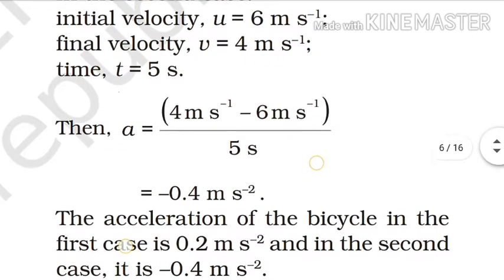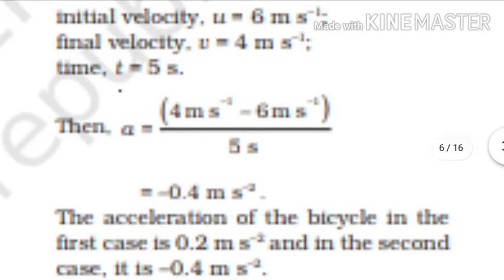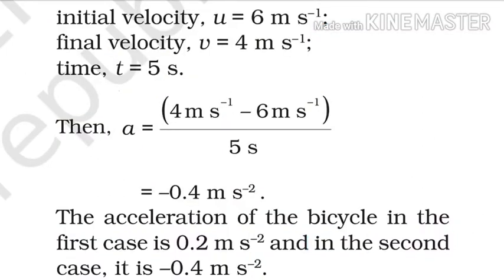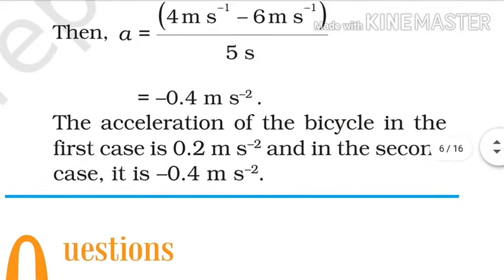Then the acceleration in this case will be final speed minus initial speed divided by time taken, that is 4 minus 6 divided by 5, that is equal to minus 0.4 meter per second square. Here the minus sign indicates that the acceleration acts as a retardation. It means the speed of the object continuously decreases with a constant rate of 0.4 meter per second square.